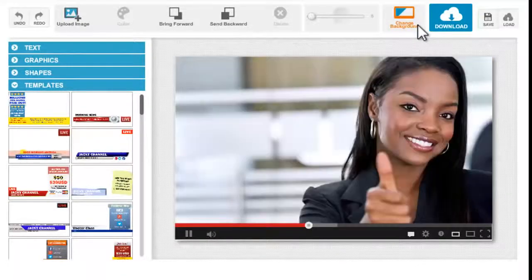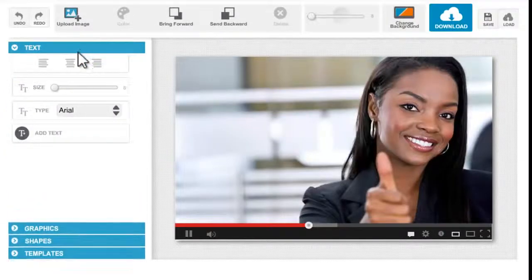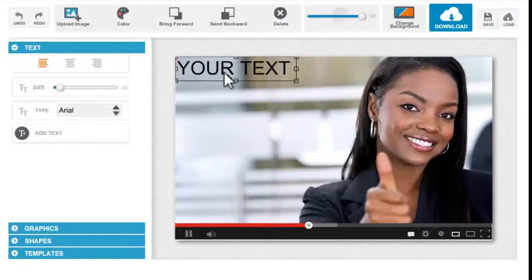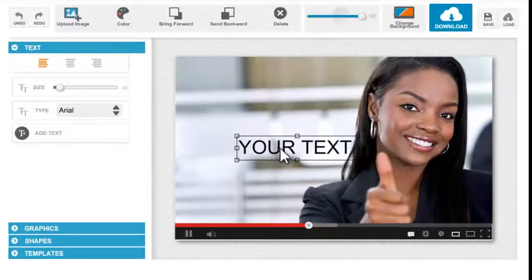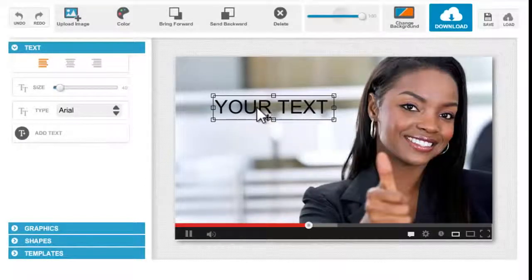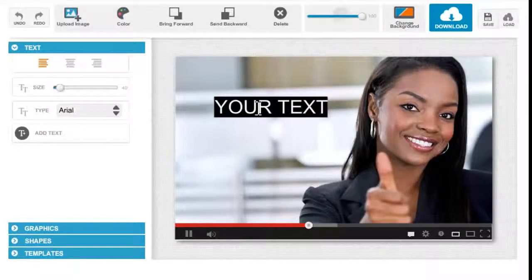Okay, all right, so now that we have that, I will be using all of these functions for you to see how each of them works. So let's start with adding some text to our canvas. Now go to the text panel by just clicking that, and then click the add text option, and a text will appear. You can drag it anywhere just by your mouse. It's pretty easy. And just double click that and change that. For example, I'm going to change the name to